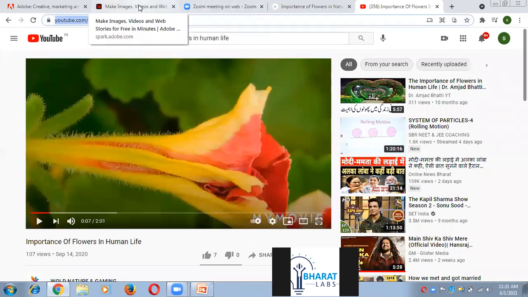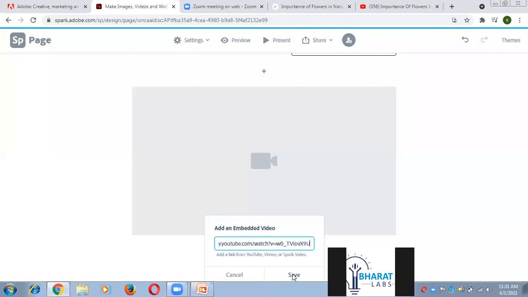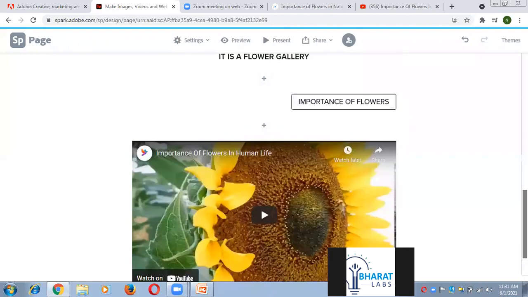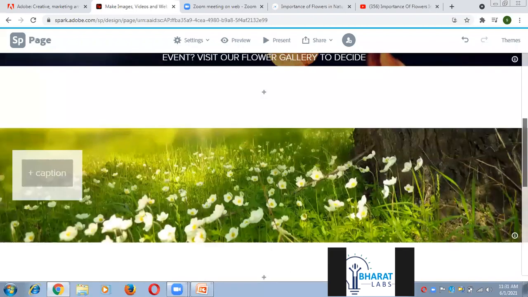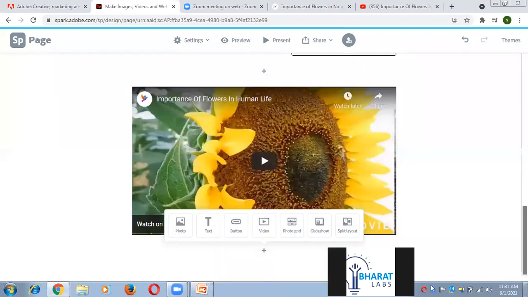So just go back on your web page and just type here and just paste here your video link. And now you can see when you click on save, video has embedded. So this is the way you can embed any YouTube video or any Adobe Spark video on your web page easily.